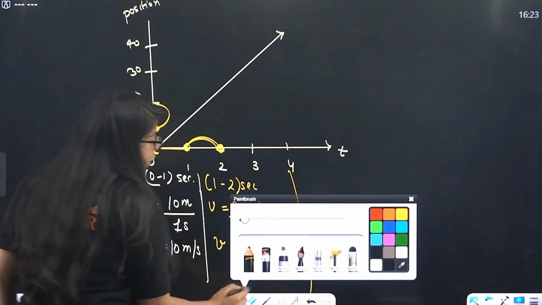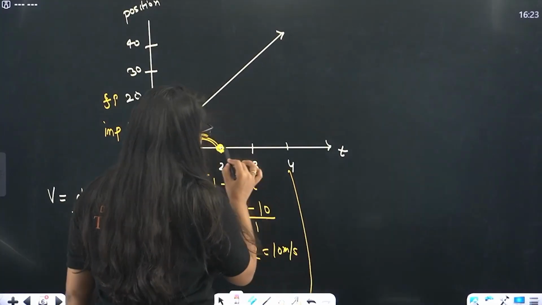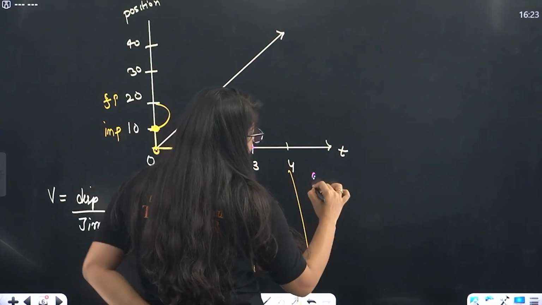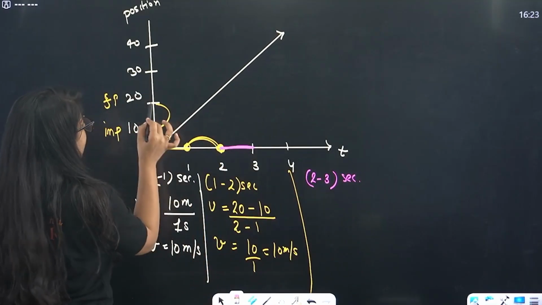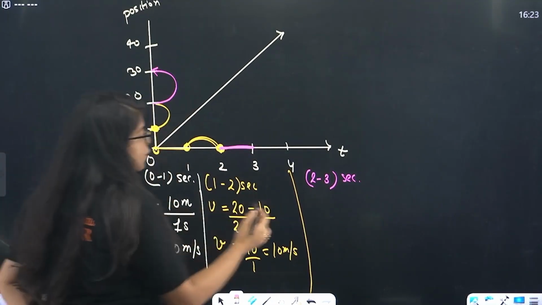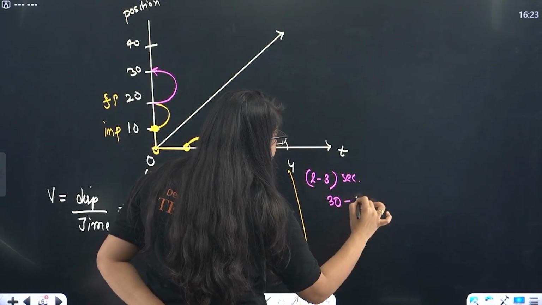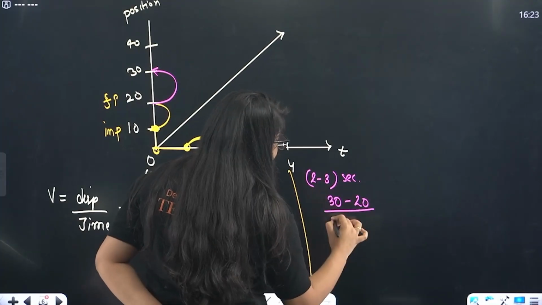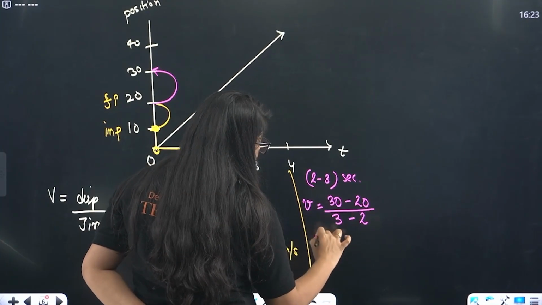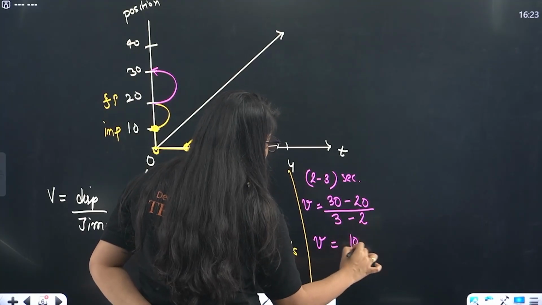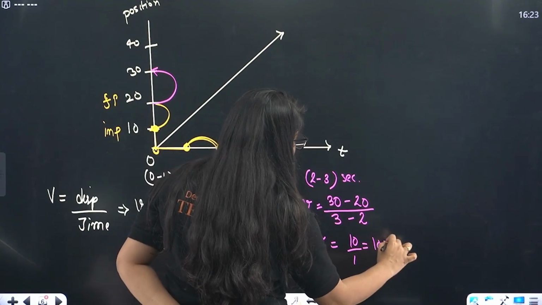Now, ma'am, that can be a coincidence. Let's do it for 2 to 3 second. In 2 to 3 second, I went from 20 to 30 meter. So final position is 30, initial position is 20, divided by final time 3 minus initial time 2, and this is our velocity. So velocity is 30 minus 20, 10, over 3 minus 2, 1. So velocity is 10 meter per second.